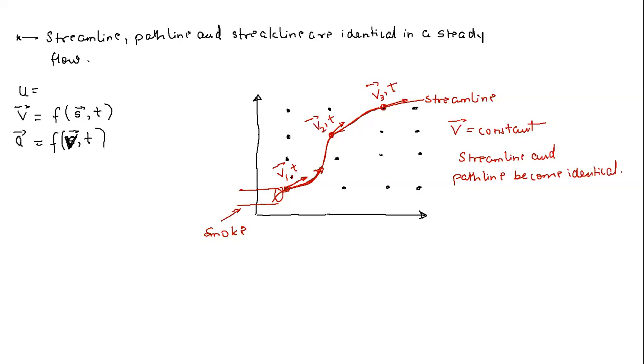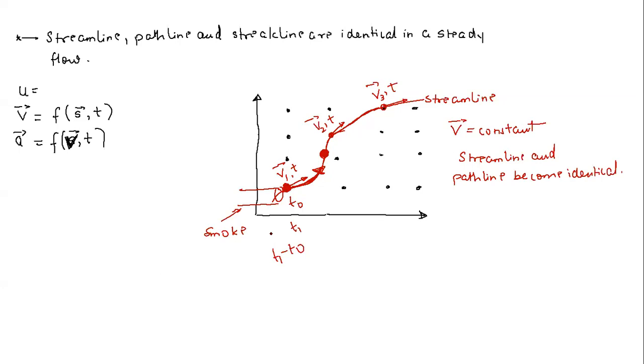So what is happening? Let's say at a particular time t naught, a fluid particle originated here. Since the direction of velocity vector is like this, let's say it traveled like this. Now at, let's say, time t1, another fluid particle originated here. By that time, that means t1 minus t naught, the first particle has traveled some distance and it reached this point. Now at that particular moment of time, t1, the second fluid particle is here.